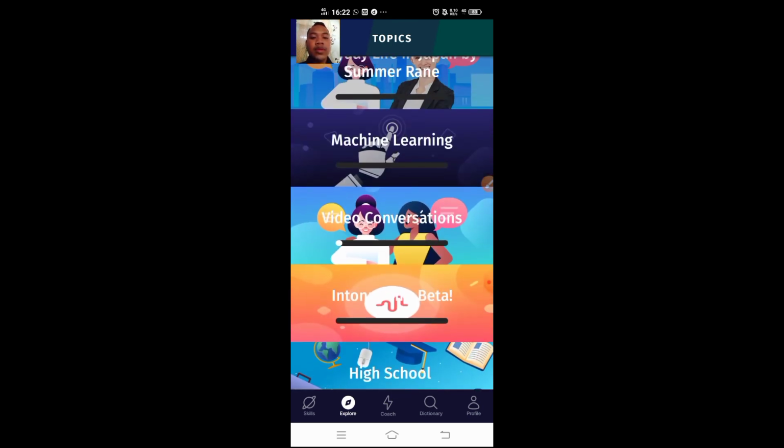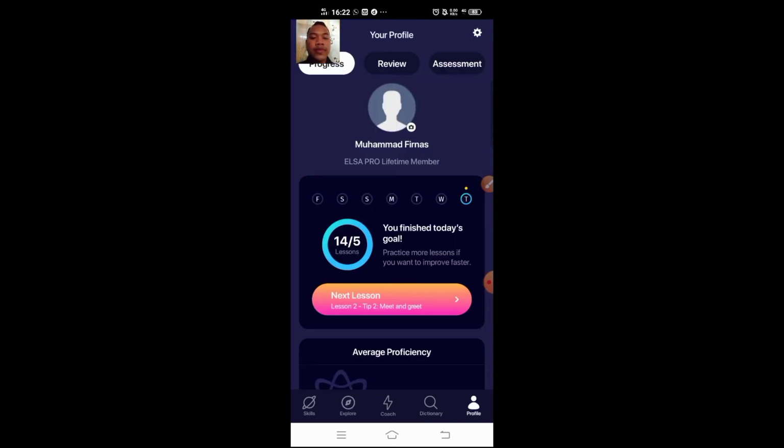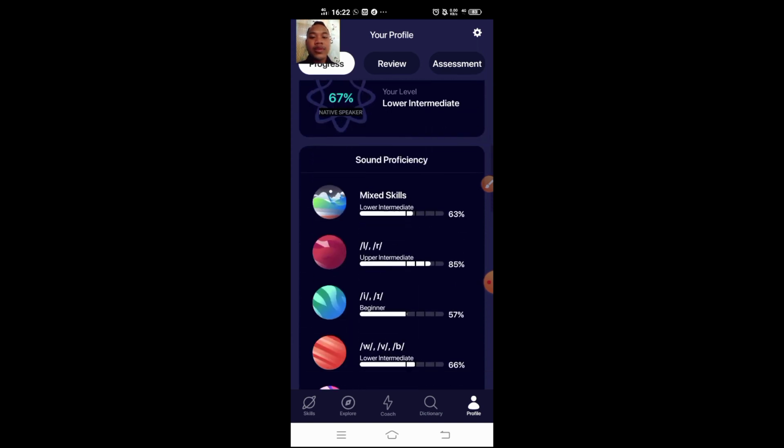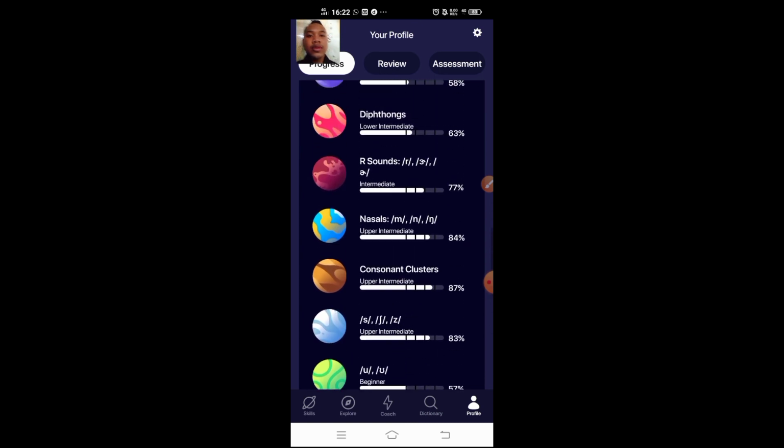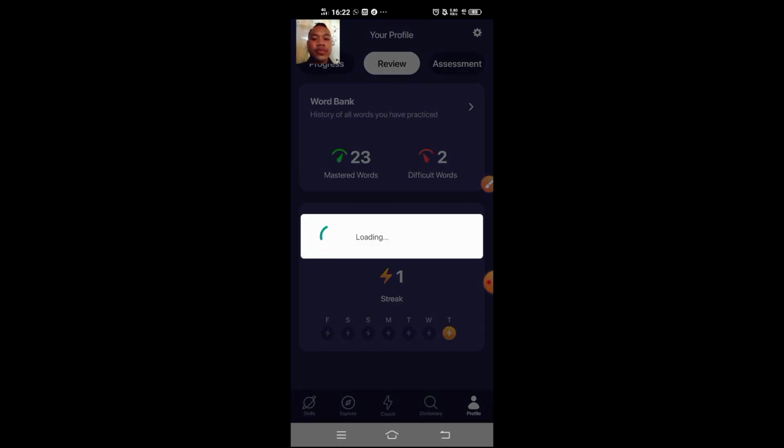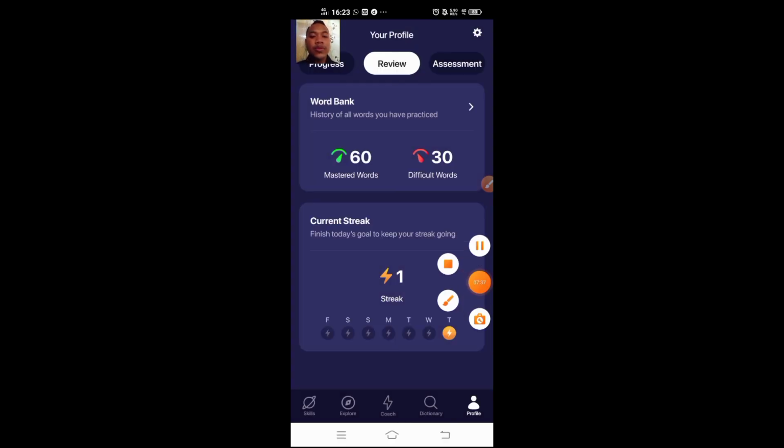Okay, and then if you are in online mode, like online learning, you can ask your students to learn by themselves at home, and then you can check their improvement in the profile. Yeah, because here is the score view, and so on. Well, I think that's all from me.